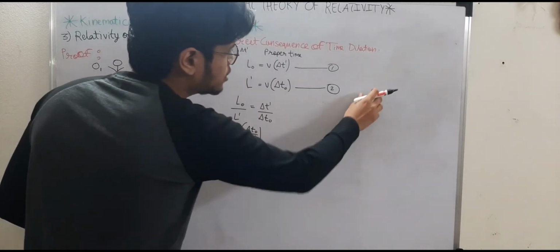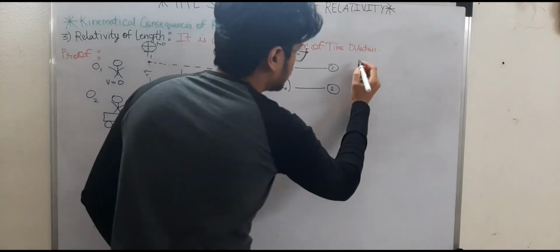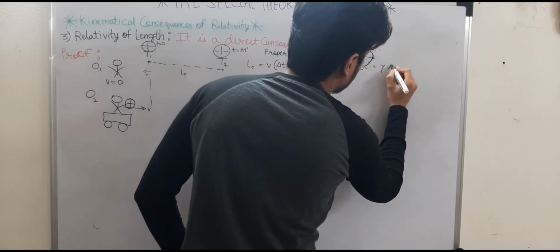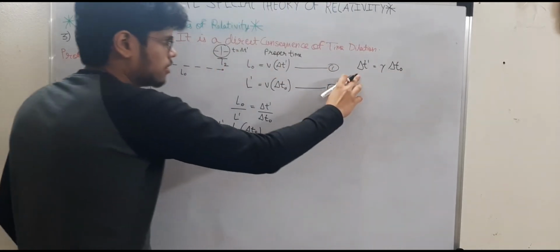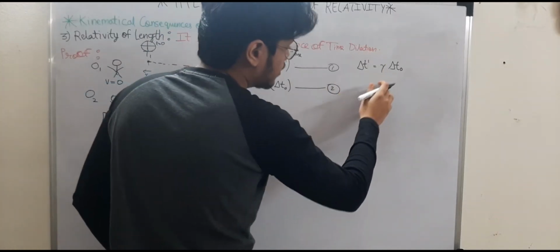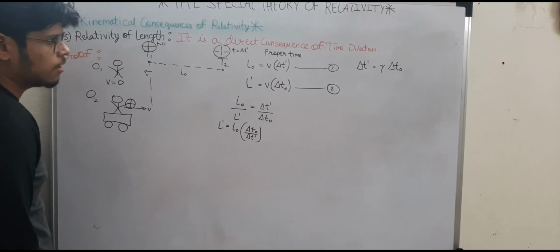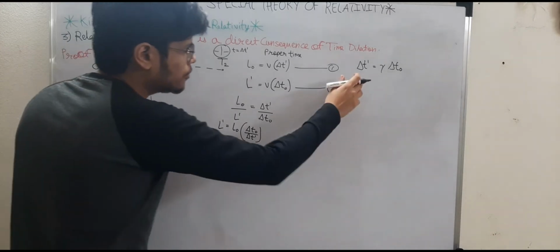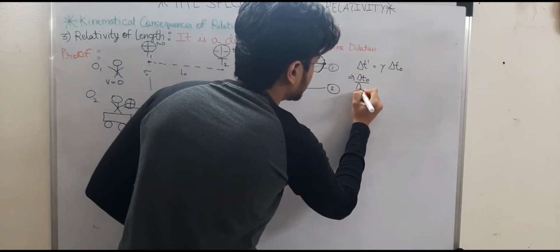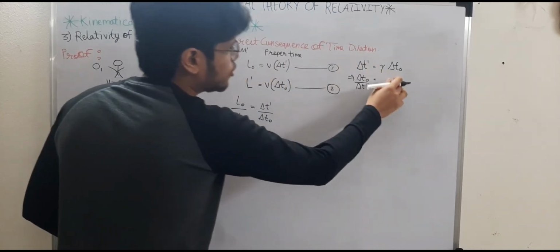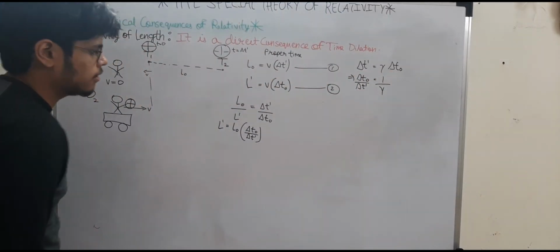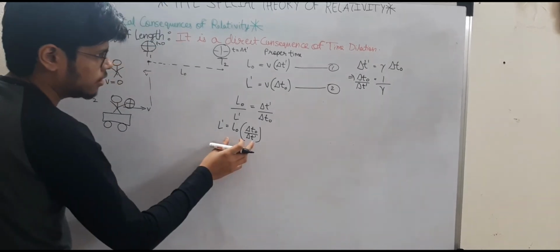Going to use the time dilation equation which I am going to write here. According to the time dilation equation, delta t dash equals gamma times delta t naught, where delta t dash is the improper time interval and delta t naught is the proper time interval. Improper time interval is greater than the proper time interval by a factor of gamma. Gamma is greater than 1. So from here I can also write that delta t naught upon delta t dash, what will it be? It will be 1 upon gamma, right?